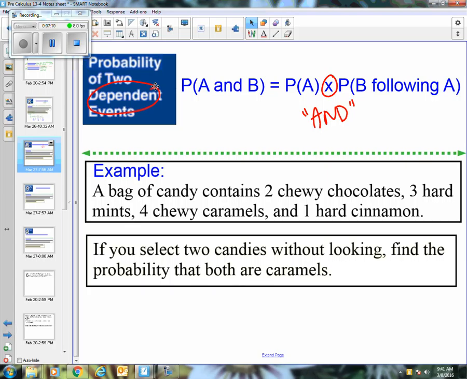The probability of B following A. That looks kind of weird, but what that means is you did A first, and that choice that you made affects what your choices are for B. So when they say B following A, that means because you did A first, there is something that changed. It is dependent on what you did first. So instead of just saying probability of B, which would stand alone, no, you did something first, and now that affected what I have left.